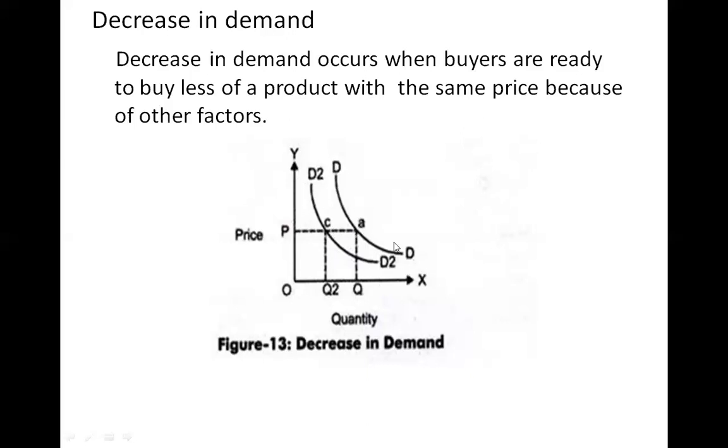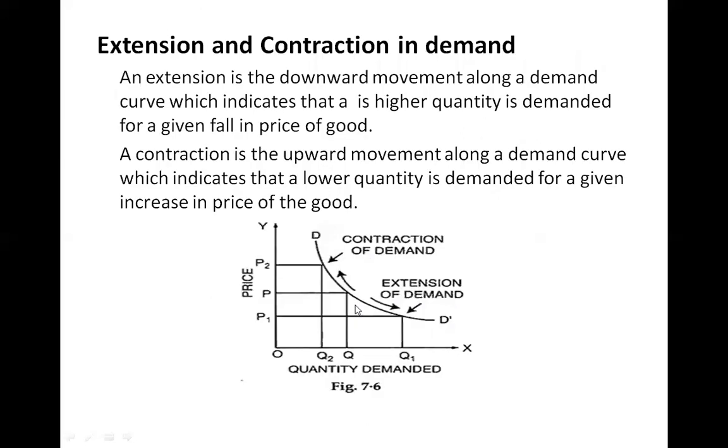Okay. D is the actual demand. So D2 is the later one, that is after the change, that is a decrease in demand and reduced demand. From purchasing only lesser quantity, that is called decrease in demand. Next, extension and contraction. Extension and contraction means just you put this increase and decrease in demand here.